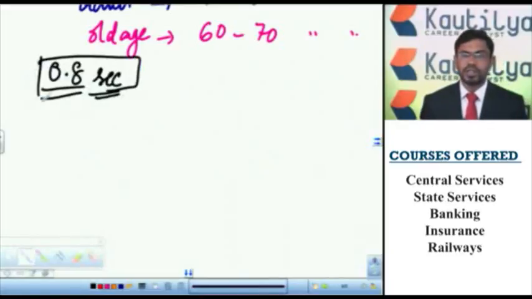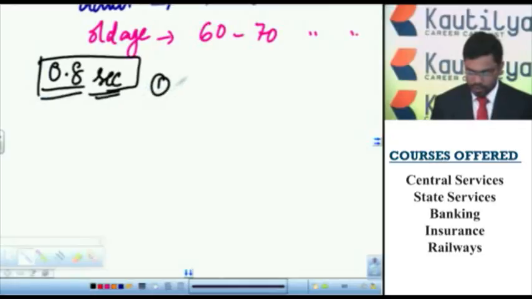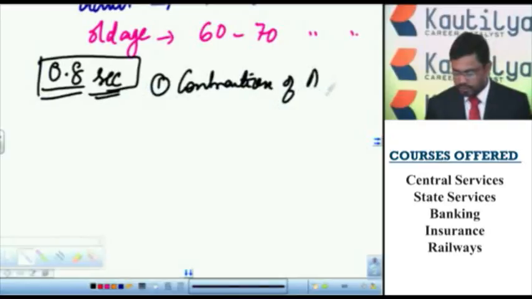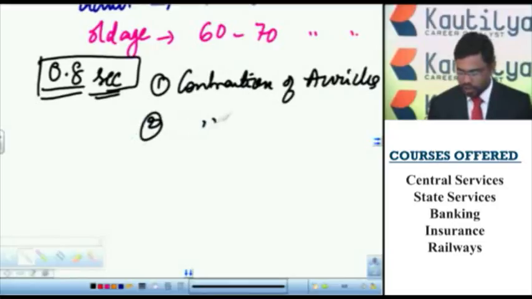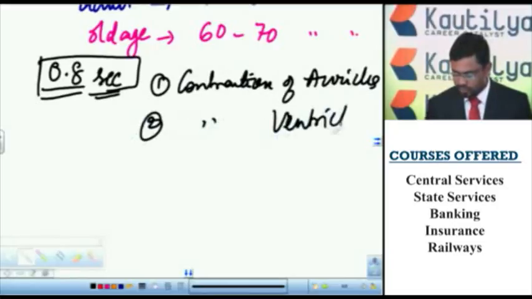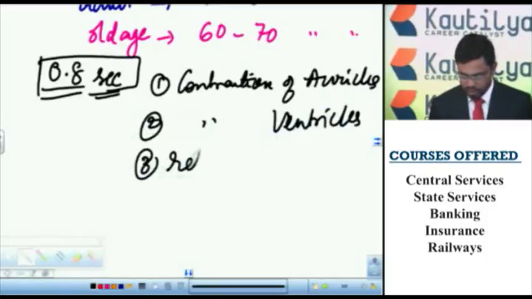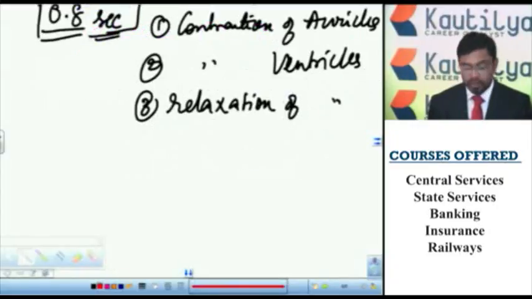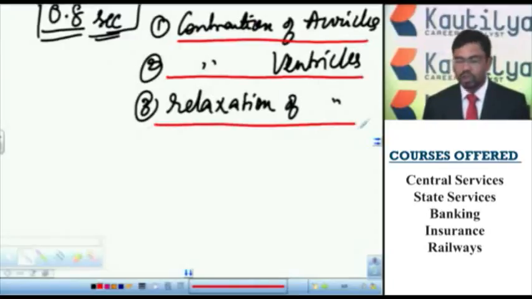The heartbeat contains three steps. One is contraction of auricles, the contraction of ventricles and relaxation of ventricles. The duration of heartbeat is 0.8 seconds. The heartbeat contains 3 steps: contraction of auricles, contraction of ventricles and relaxation of ventricles.